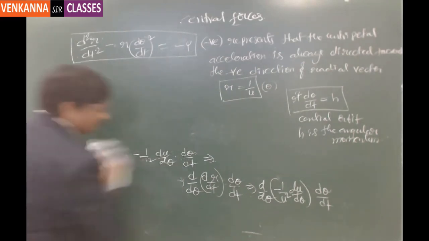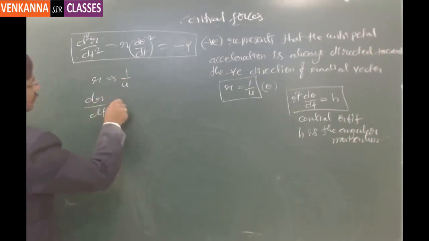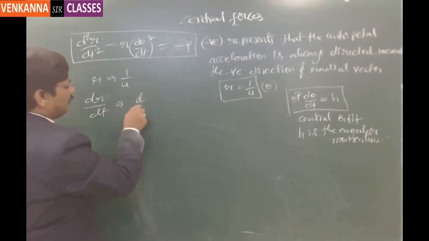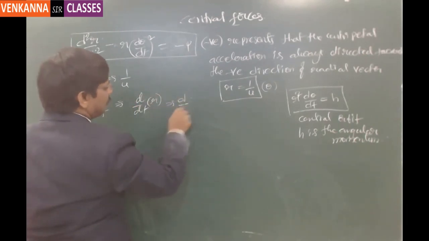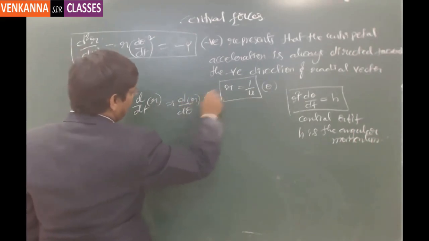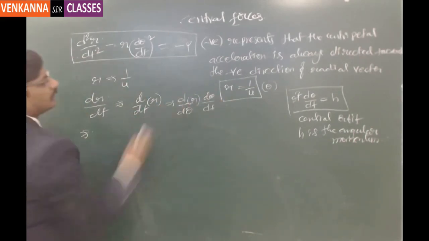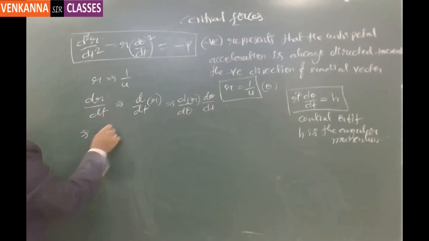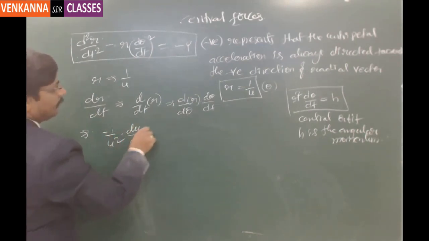So I'll do it now. See this, r equal to 1 by u. Now dr by dt, if you want to calculate, this is d by dt of r. So this can be further expressed as d by d theta of r into d theta by dt. This is based on the chain rule. Now here dr by d theta you can calculate as minus 1 by u square into du by d theta into d theta by dt.